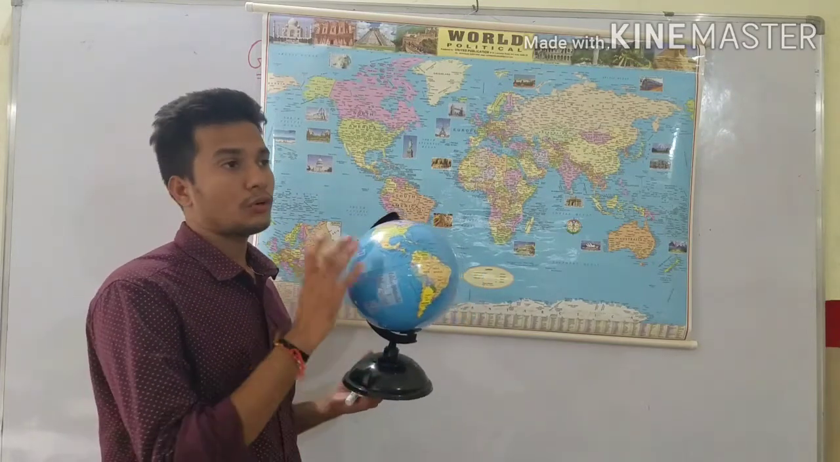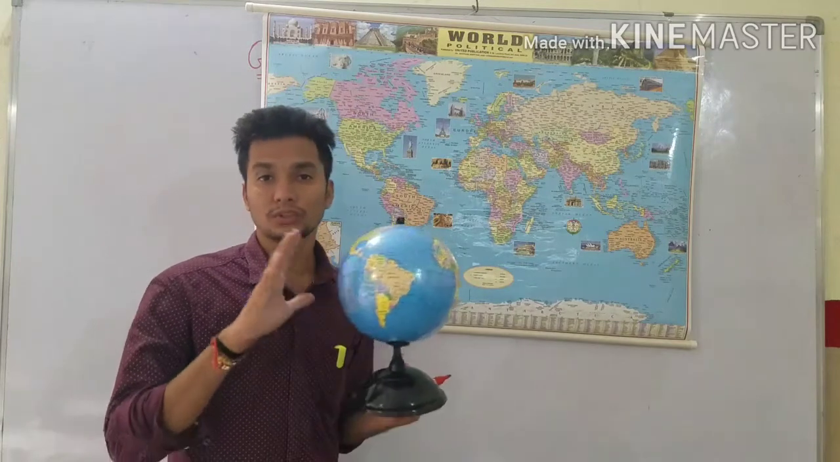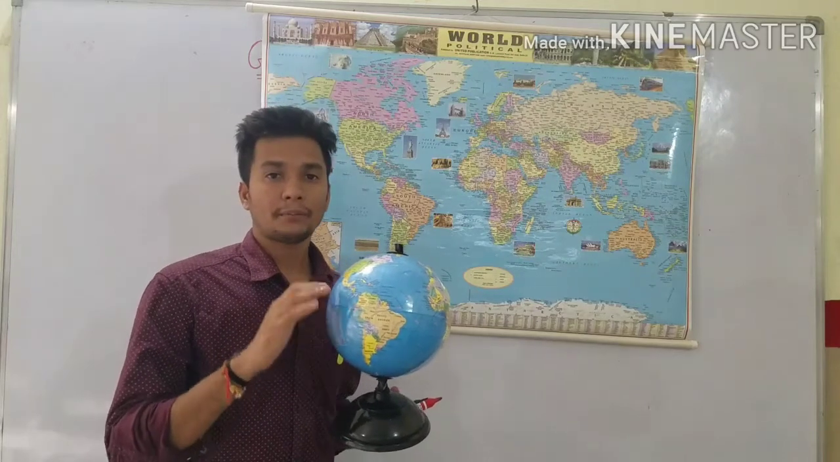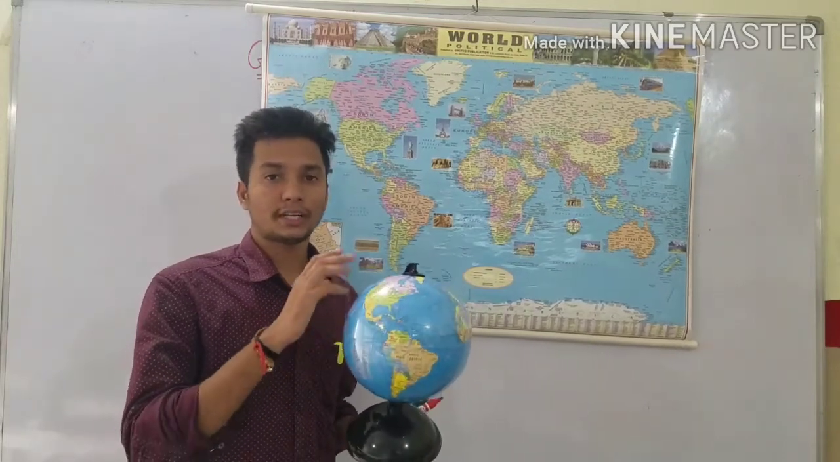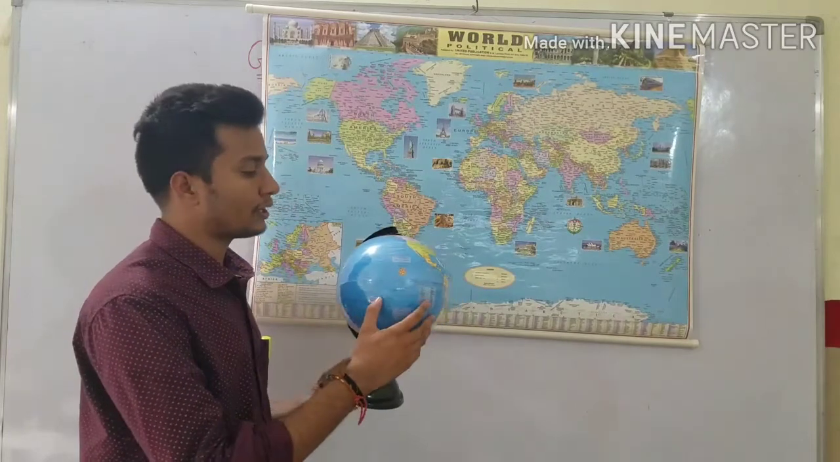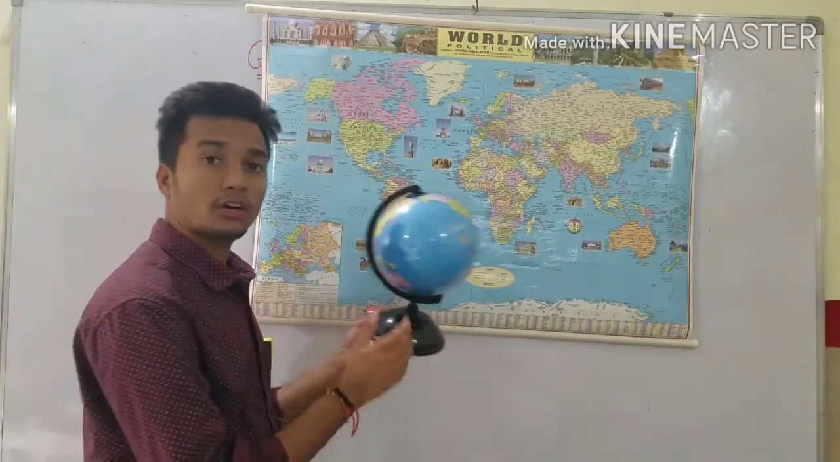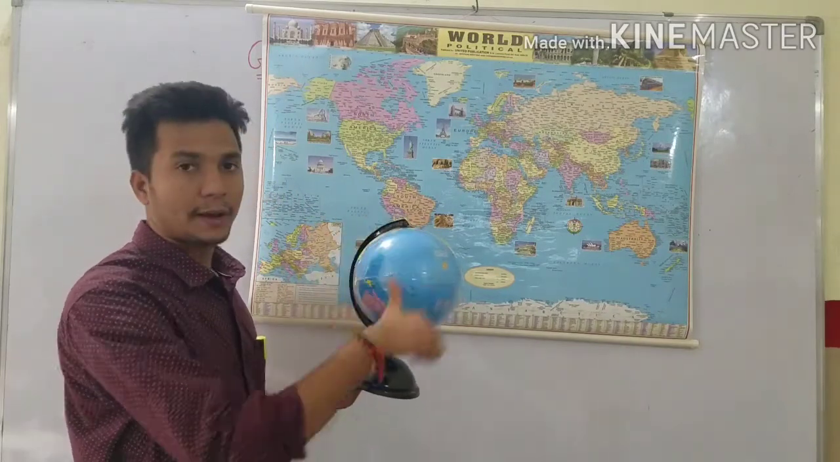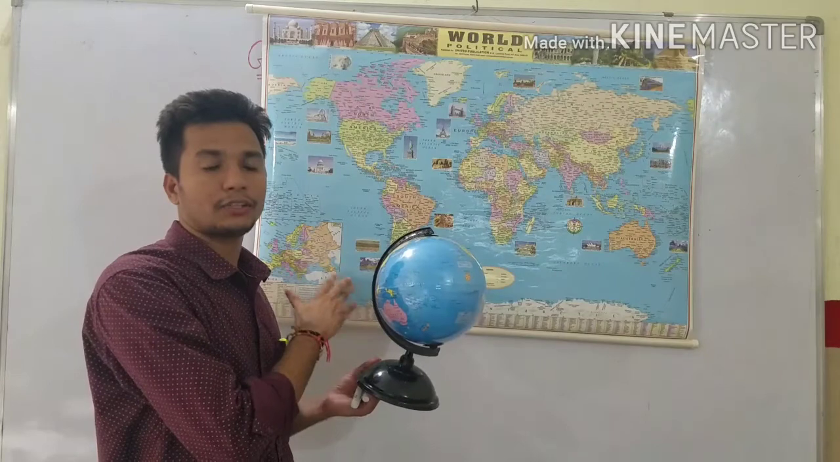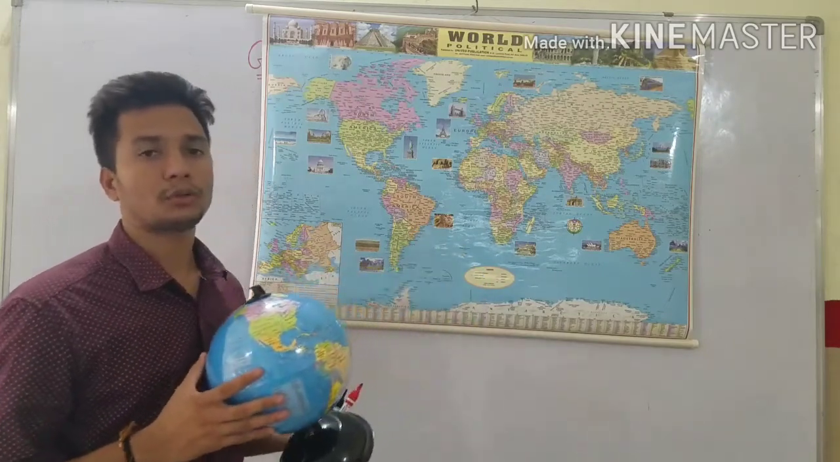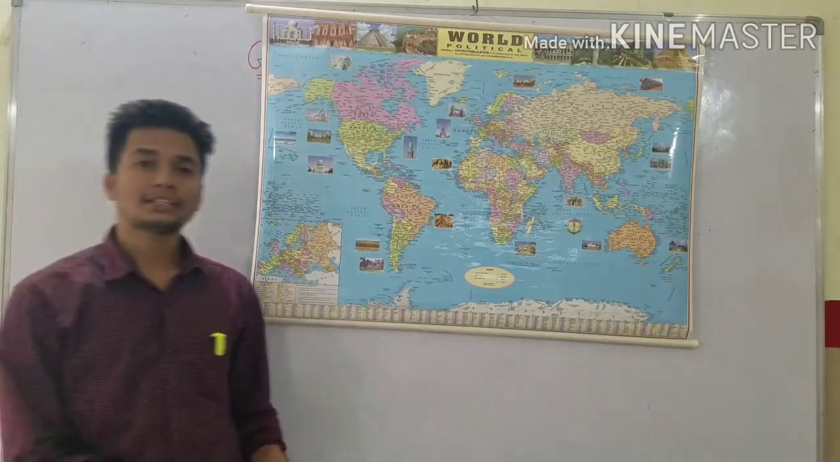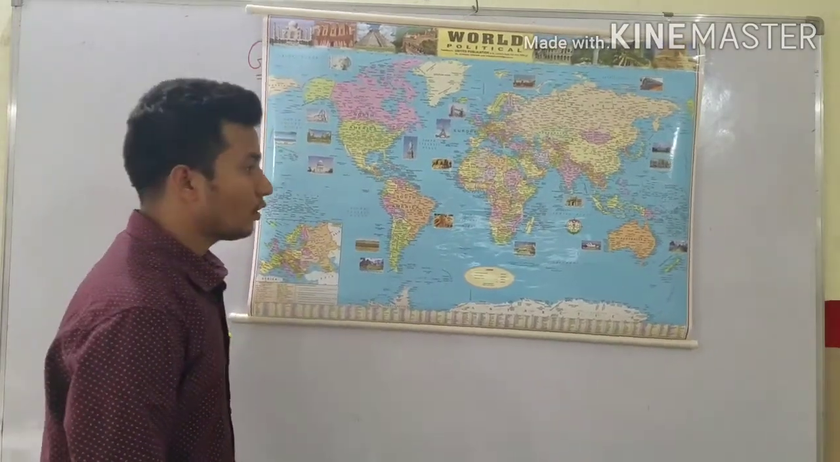Yes or no? If you want to see the whole part of a globe, or the whole Indian figure or world figure at a time, we cannot, because it is round in shape. When we see from this side, one half is visible, and the remaining part is behind, and we cannot see it. For this, what do we have to do? We have to use another kind of map, called a map. Okay, what is a map?